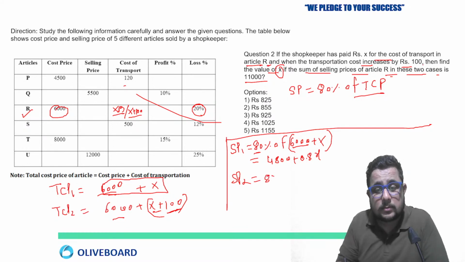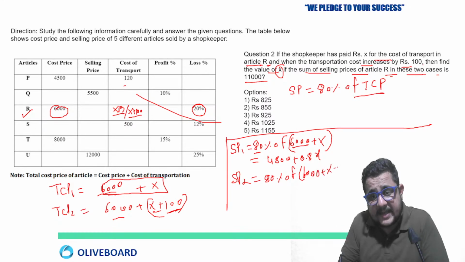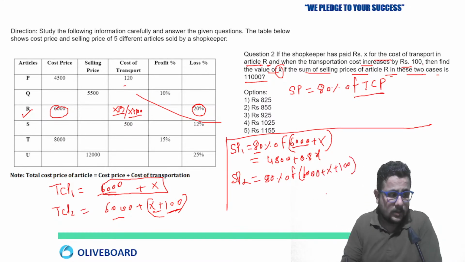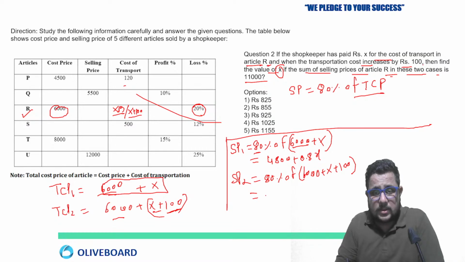80% of 6,000 plus X plus 100. Remember that. Okay. So is this visible to all of you? Clear to all of you? Now see, 80% of 6,000 is going to be 4,800 plus 80% X plus 80.